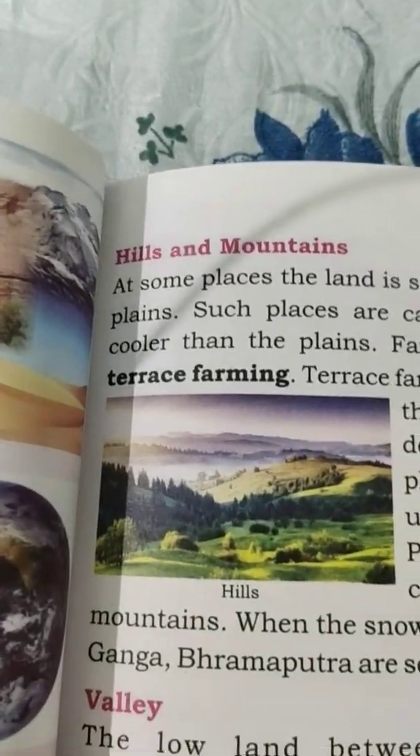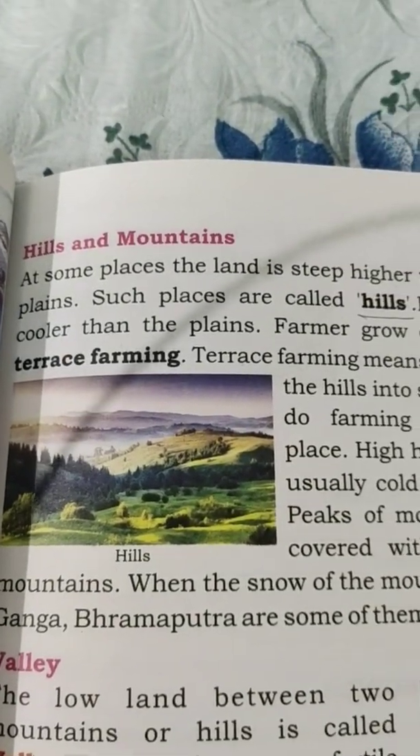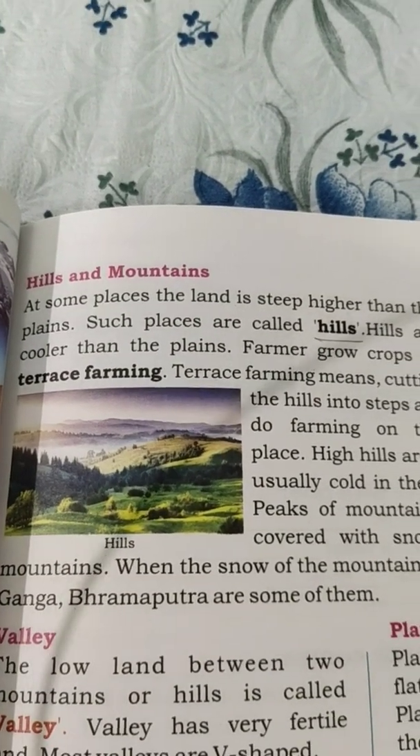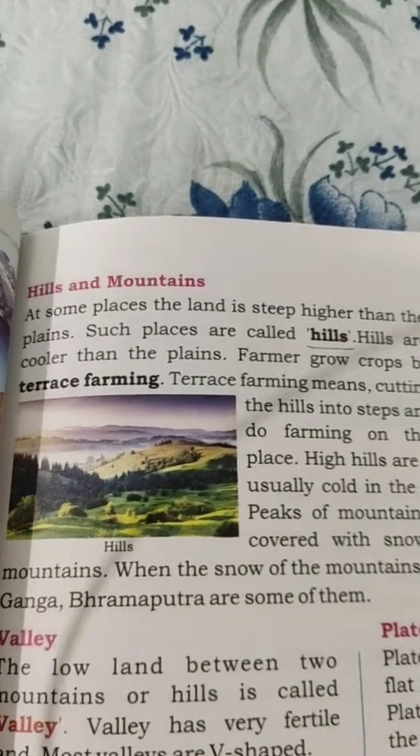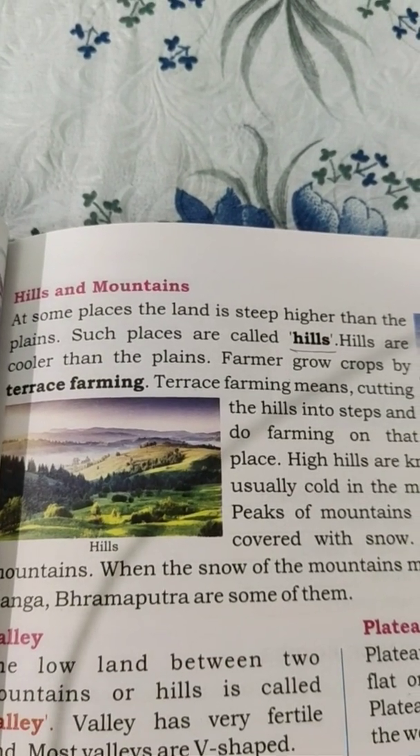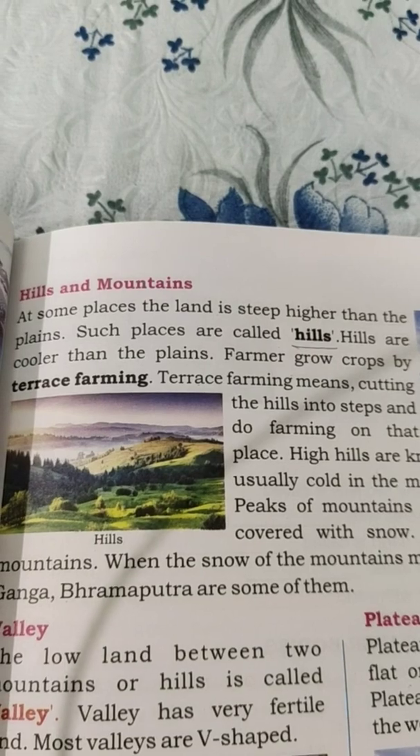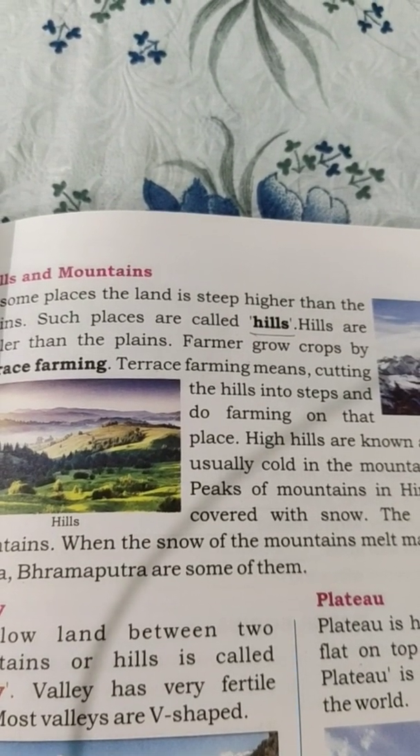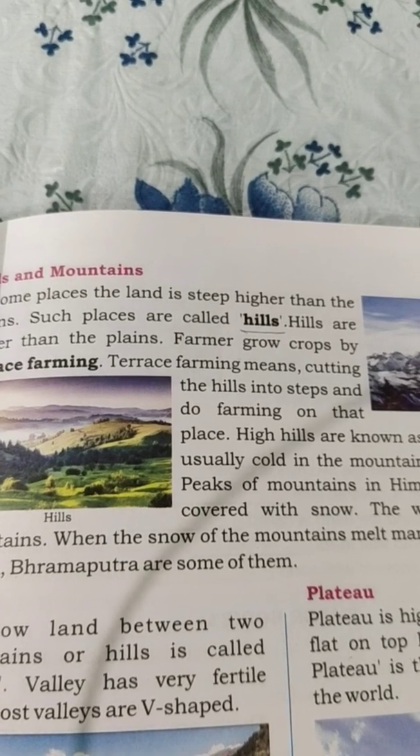Next we will discuss hills and mountains. At some places the land is steeper and higher than the plains. Such places are called hills. Hills are cooler than the plains. Farmers grow crops by terrace farming. Terrace farming means cutting the hills into steps and doing farming on them.